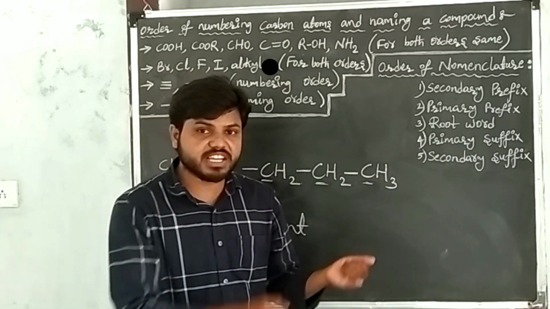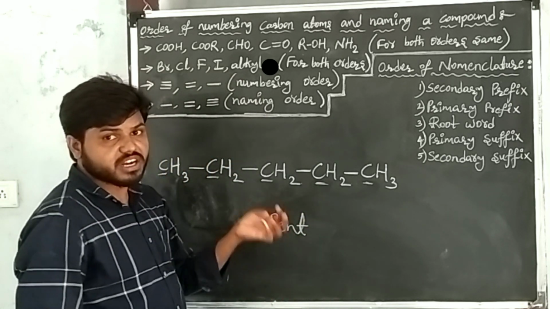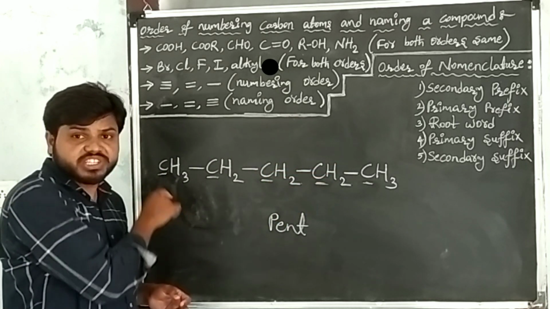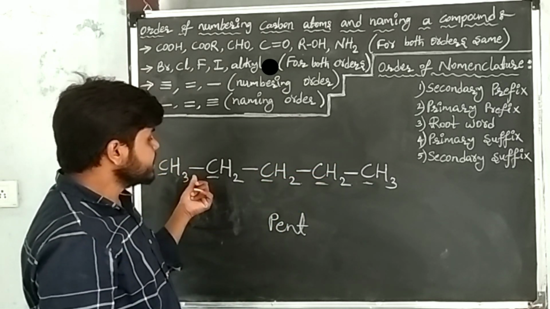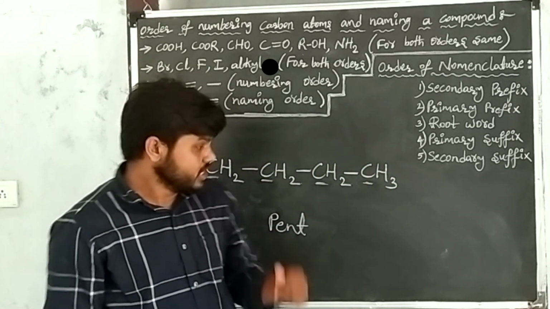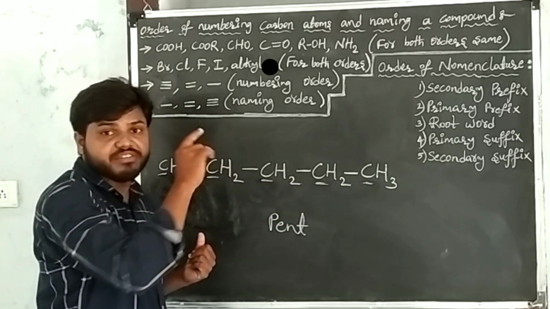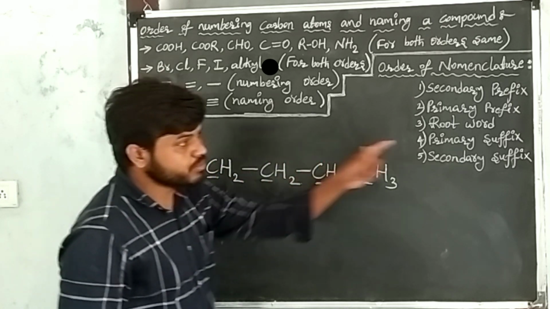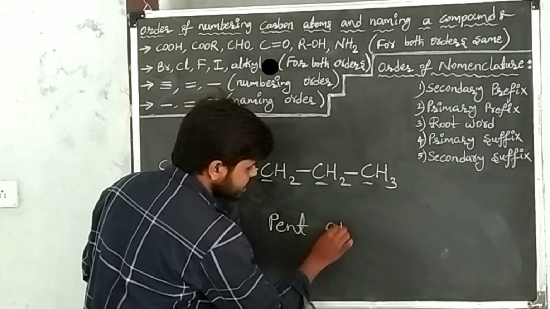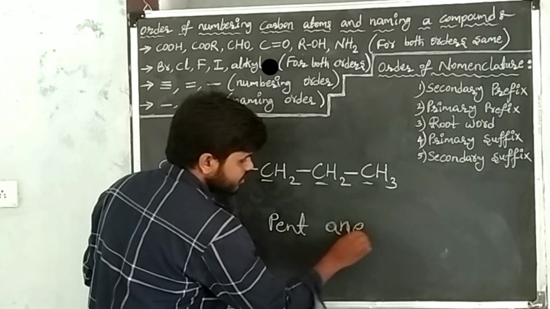Primary suffixes are single bonds, double bonds, triple bonds. Between every two atoms in the given carbon compound, single bonds are present. So take the primary suffix of single bond, that is ane. I am writing the primary suffix of single bond.